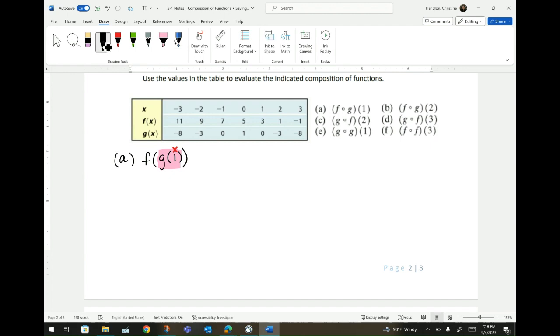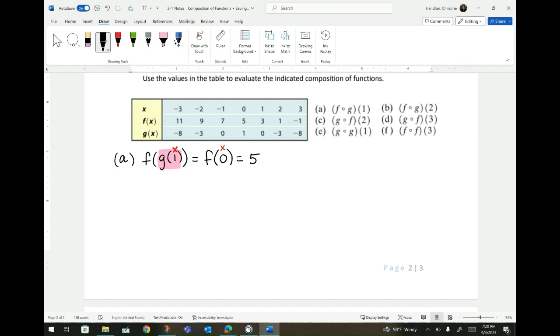So I'm going to put equals, f, open parentheses, the answer to the pink, 0, close parentheses. Now I have to do it again. Notice my 0 became an x again, so go to the x, go to the 0. I'm right here, but this time they're telling me to go to the f function. So I go right here, and my f function is equal to 5. So it equals 5, and you're done.